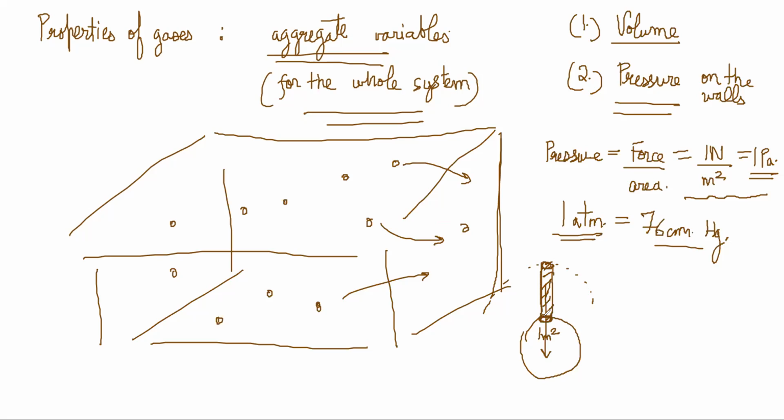So the entire mass of the air in this column, mg, is the downward force. It will be pulled down by the force of gravity, correct? The column of air will not penetrate inside the earth, obviously. There will be a normal force exerted by the ground, and this force acting on the ground divided by the area is the atmospheric pressure.